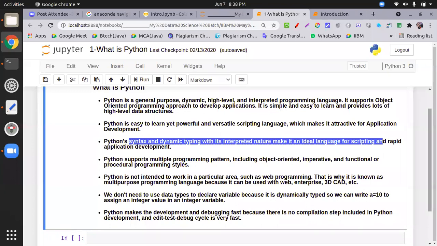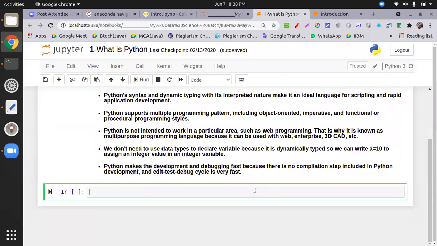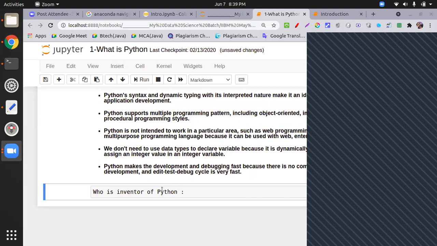So what thing am I missing over here? Who is the inventor of Python? Anyone from the old batch or new batch, please tell me this answer.